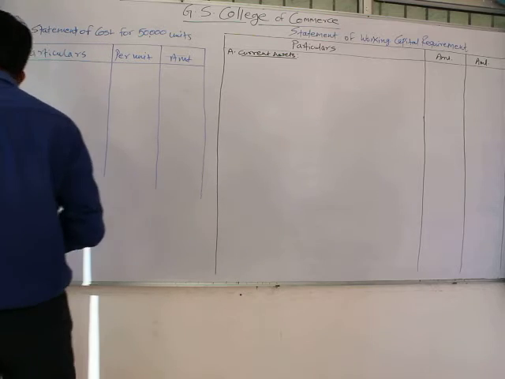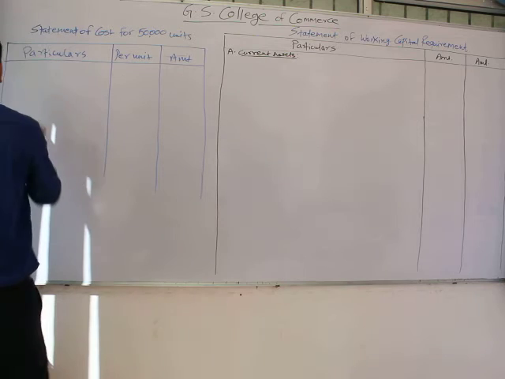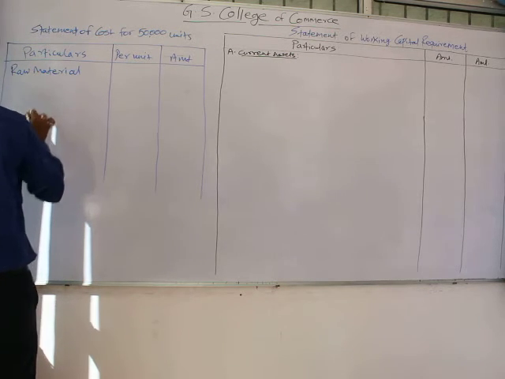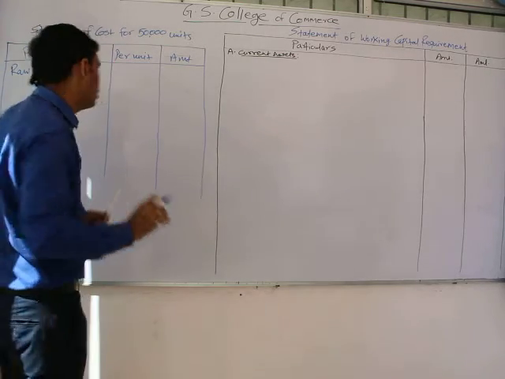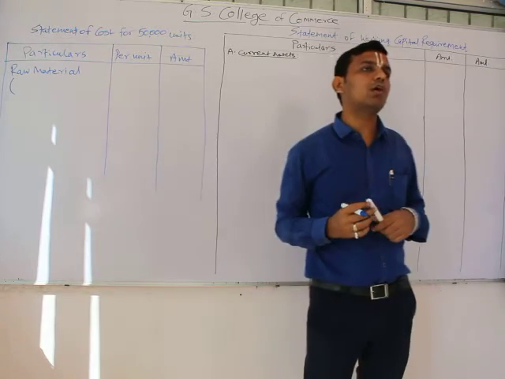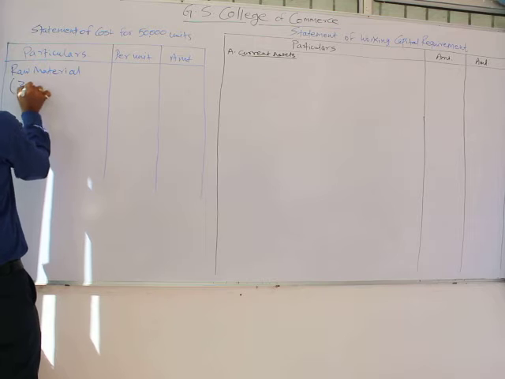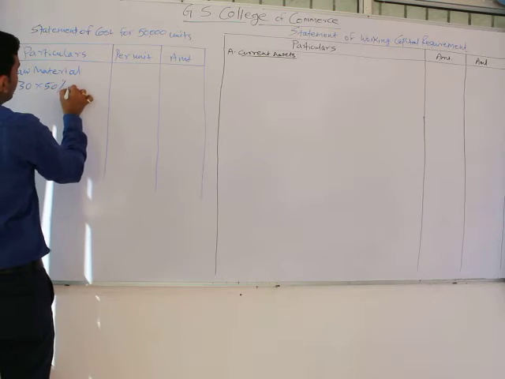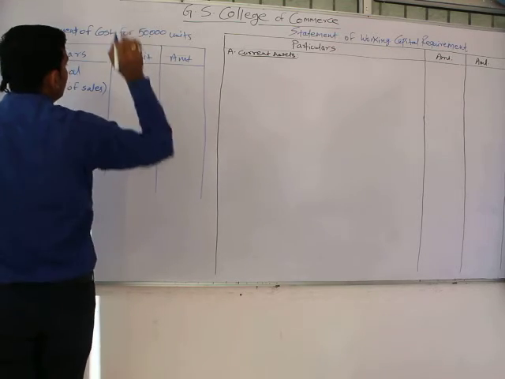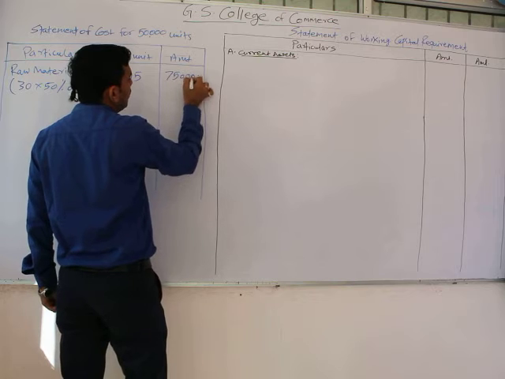So what do we have to take? We have to take the amount related to the raw material, wages and overheads. What information is given with respect to raw materials? It is said that they form 50% of sales. The question doesn't give the amount of sales, but the per unit sales price is provided. So we can take per unit sales of rupees 30 into 50% of sales. That means per unit would be 15 into 50,000, and the amount would be 7,50,000.